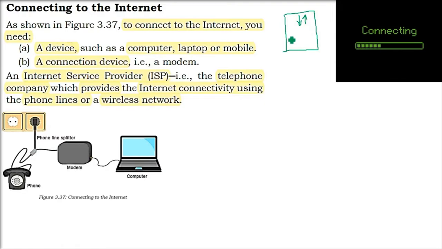Normally, in order to connect to the internet, if you have a laptop, or TV is also internet enabled now, mobiles, laptops, computers, smartphones, they should have that electronics first of all. So for these devices, we have to connect a modem.